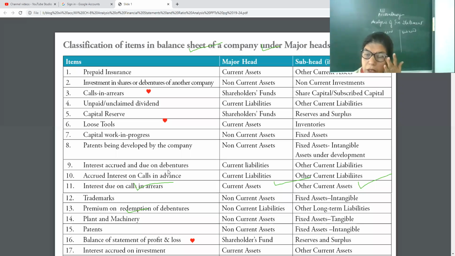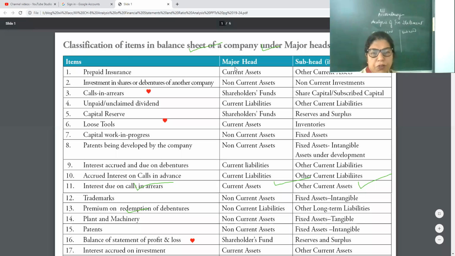Equity and liabilities has 4 parts: shareholders fund, application advance, non-current liabilities, and current liabilities. Then on the asset side, only 2 parts: non-current asset and current asset. Then you will be able to find out the heading and subhead.